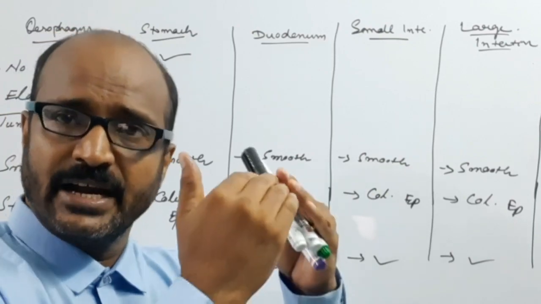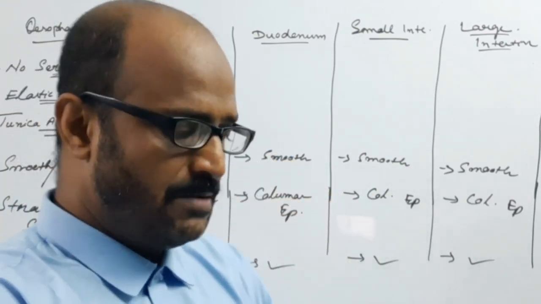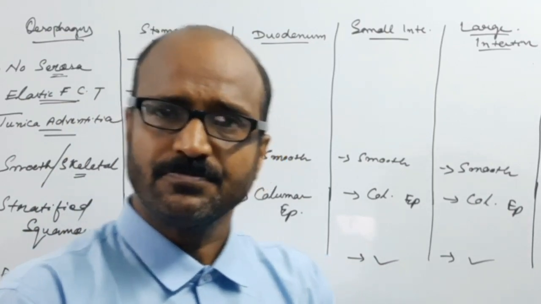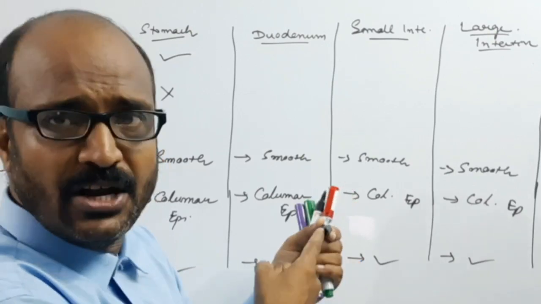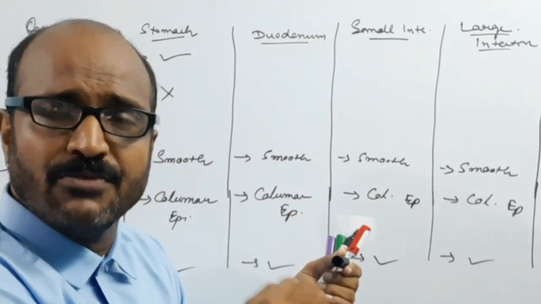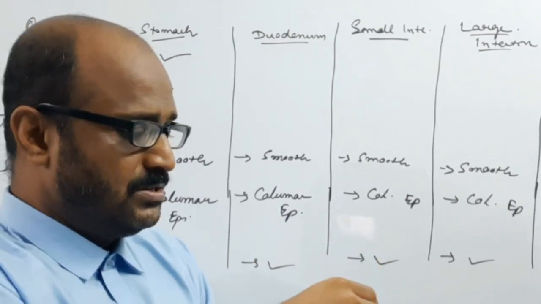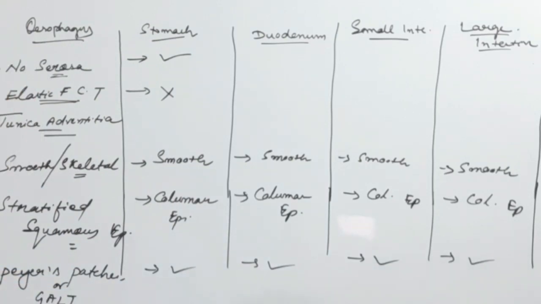Such a circular fold is known as the plica circularis.